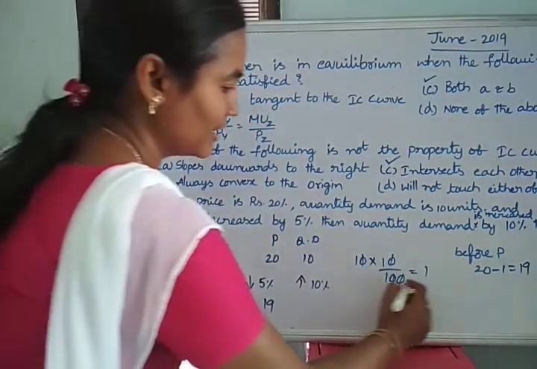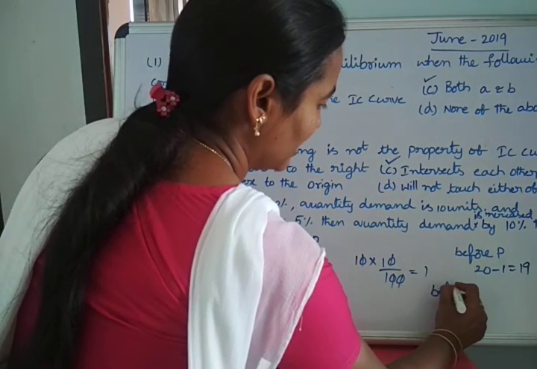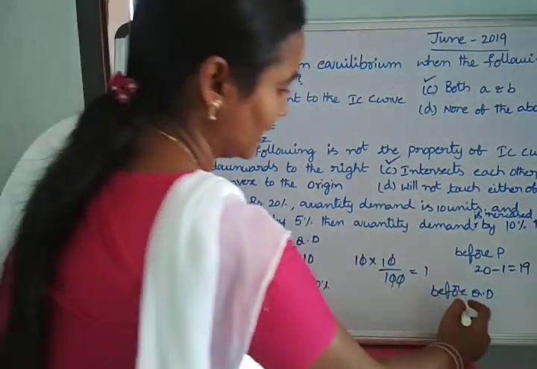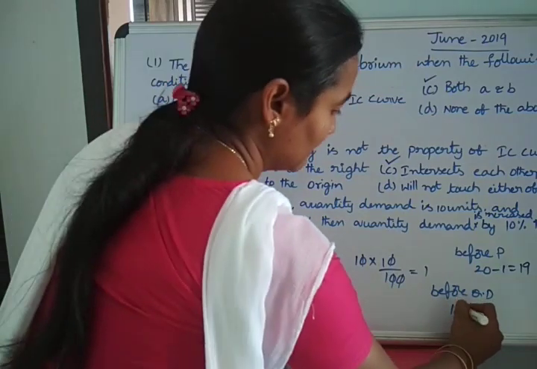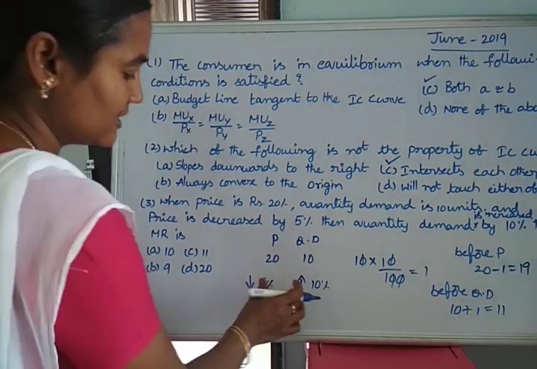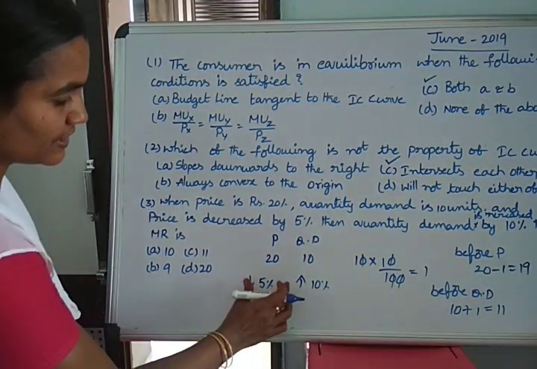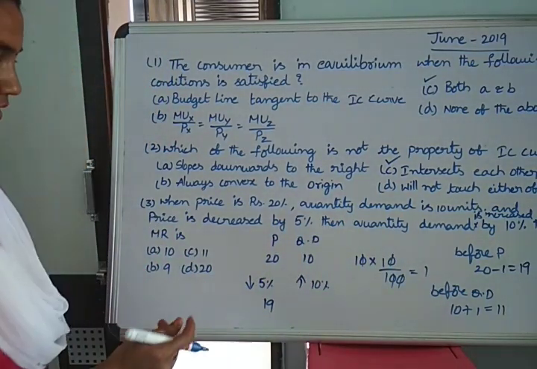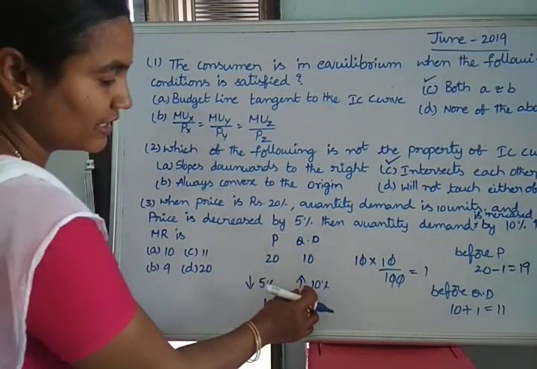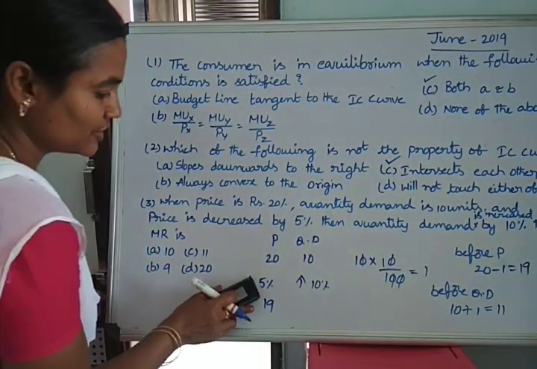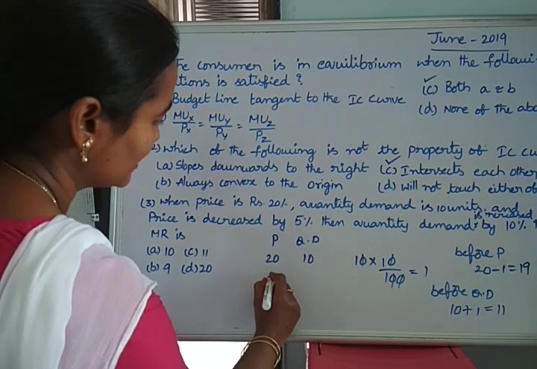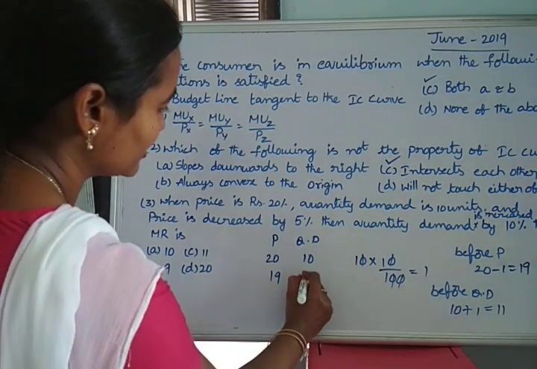So increase is nothing but we are adding. Before, quantity demanded is 10. The increase in quantity demanded is given as 10%. So how many units? 1 unit. 1 plus 10 equals 11. So we follow this: percentage is converted into units. If they give a decrease in the price, then we subtract the value. If they give an increase, then we add the value. Addition or subtraction is used based on the information. So now price is decreased to 19 rupees, quantity demanded is increased to 11.